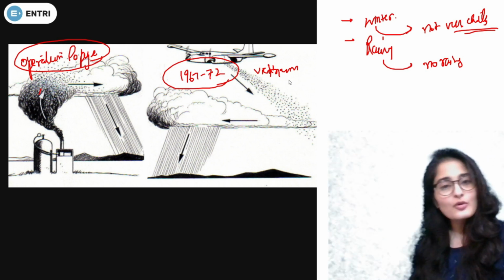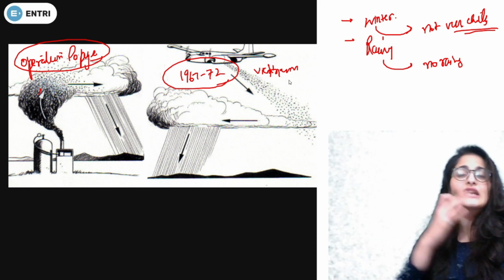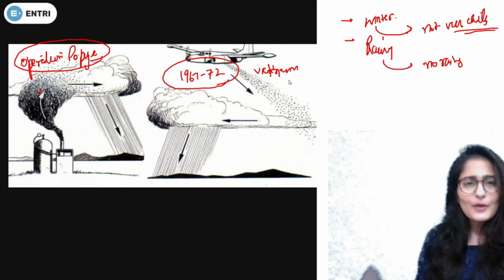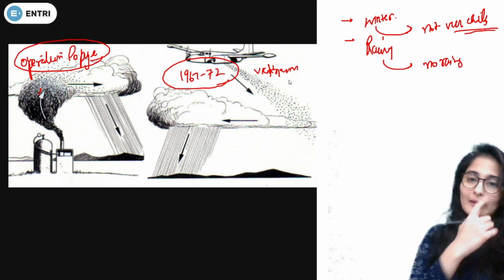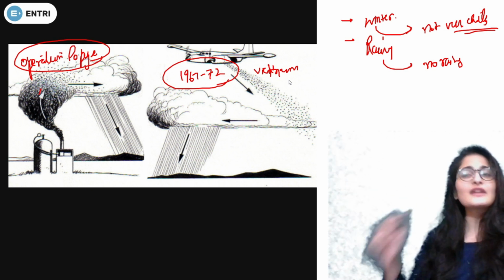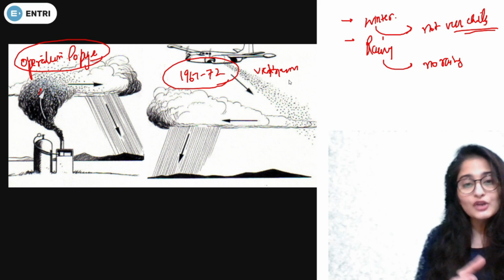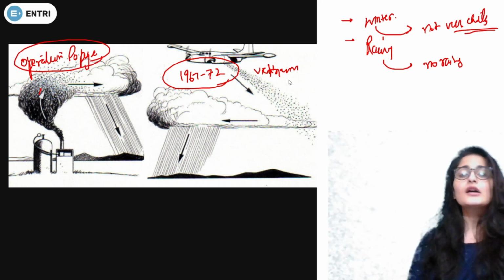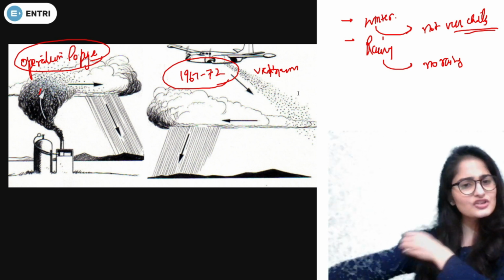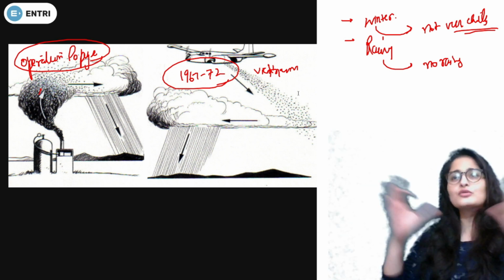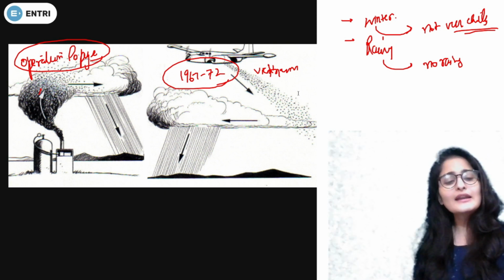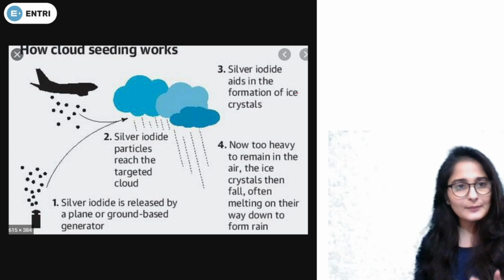Since then, this was not acceptable because it was affecting a lot of things for obvious reasons. So, to make that less effective, or to make it something which does not affect other areas in terms of rainfall, a certain agreement was signed. After that this process has been researched in a lot of arenas, but nothing of such huge impact has been seen. From time to time China keeps using it, but not to that extent.